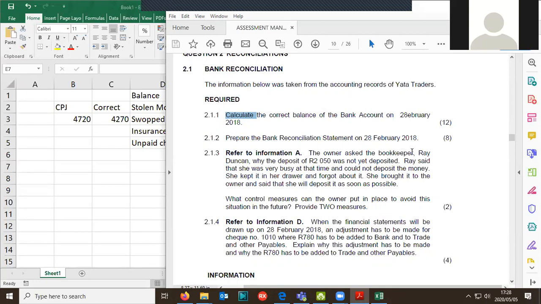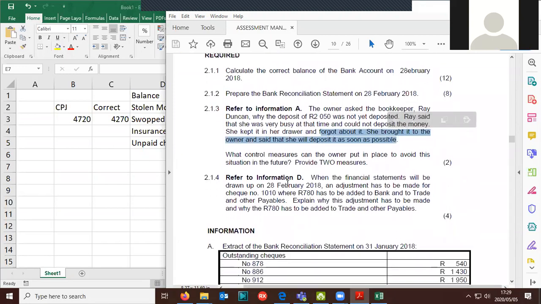Owner asked the bookkeeper, Ray Duncan, why the deposit of 2,050 was not yet deposited. Again, we get that. Ray said she was very busy at that time and could not deposit the money. She kept it in a drawer and forgot about it. She brought it to the owner and said she will deposit as soon as possible. Okay, so that's one situation.